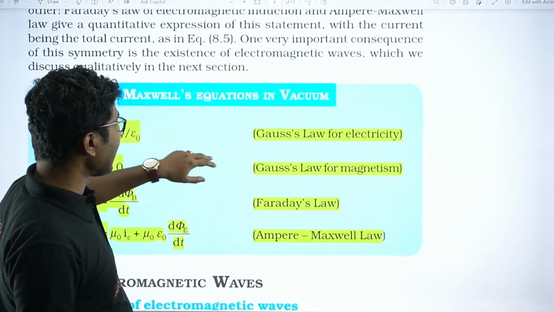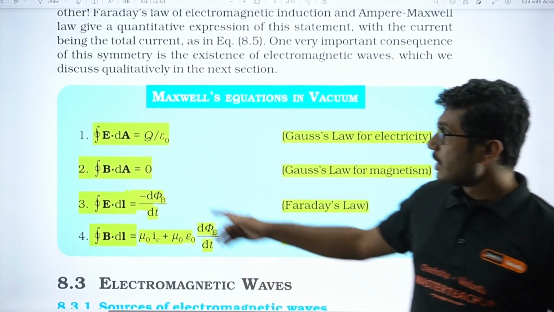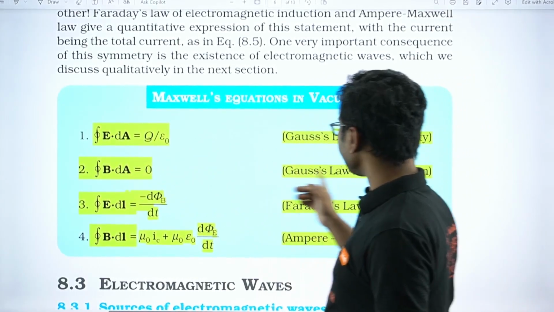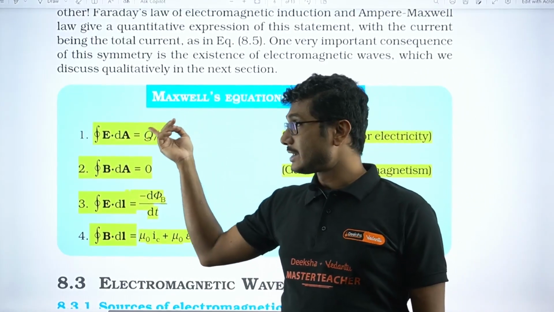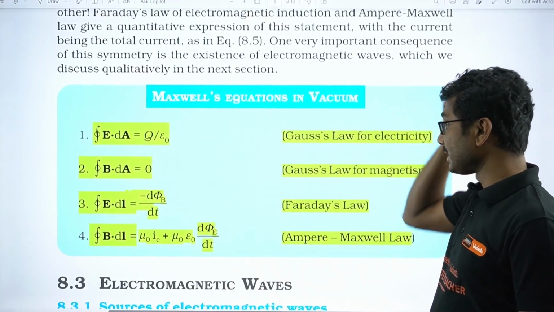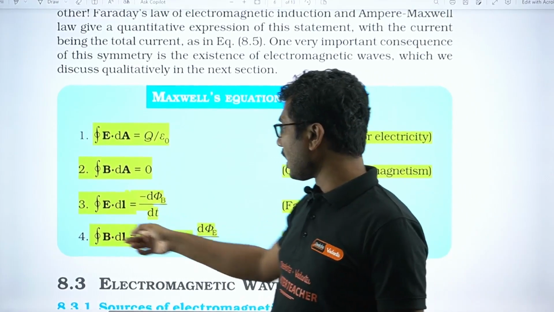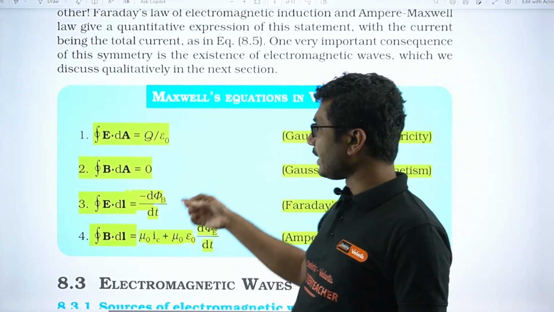Now based on that he realigned the 4 equations already known. So this is the equation for Gauss's law, this is the equation for Gauss's law of magnetism. Okay, this is the Gauss's law for electric charges, electricity, right, static charges, but he mentioned it for electricity. Anyway, this is the formula for Faraday's law. So Faraday's law in terms of integration you can write it like this.